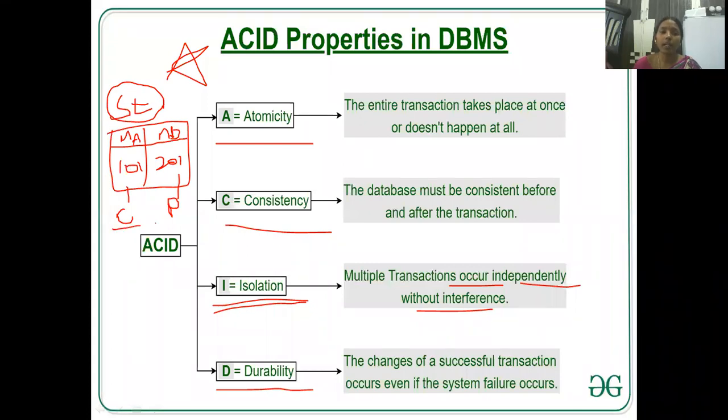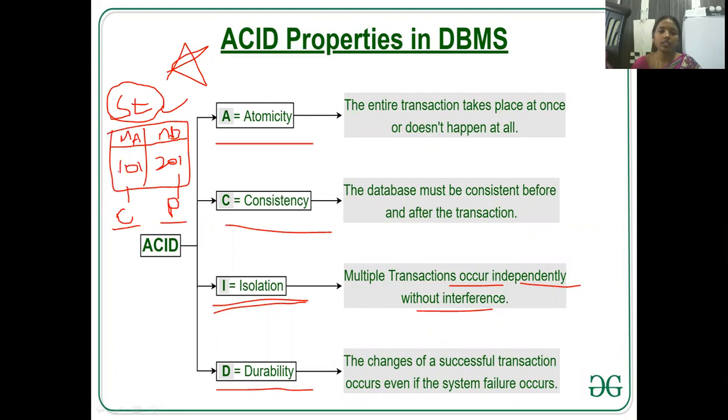That means multiple users are going to use the same database at the same time, and even then they should not disturb each other. That we call isolation. Clear? Now SBI bank is there. The SBI server is at some location. At any time, any number of people can access the SBI server. Yes or no? Anybody can deposit, anybody can withdraw, anybody can update the data of their accounts. Yes or no? That means at one time, the SBI server is accessed by multiple clients, without interference between them. So that property we call isolation.